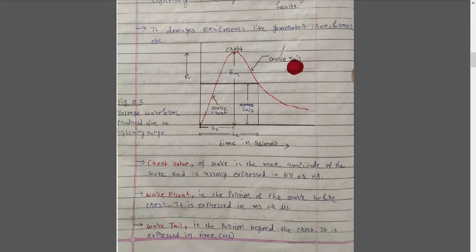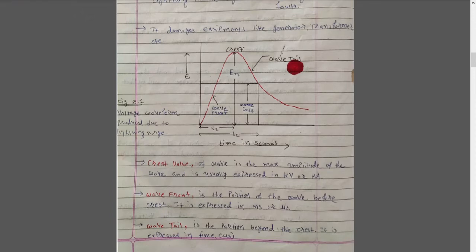Now this waveform shows the transient condition. This is not the normal condition. When a transient occurs, it might be lightning or it might be a switching transient. At that time your voltage reaches a maximum value, and this maximum value is known as the crest. The crest value of a wave is the maximum amplitude of the wave, and it is usually expressed in kilovolt or kiloampere. Here it is a voltage waveform, so it will be kilovolt. If it is a current waveform, then it will be kiloampere. So the crest value is nothing but the maximum value.